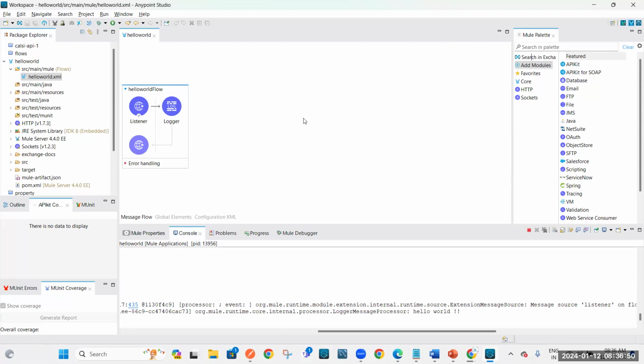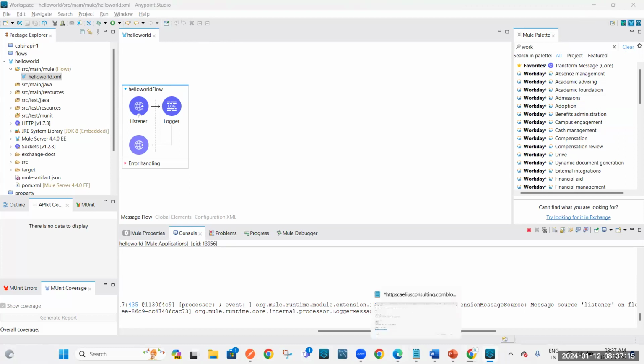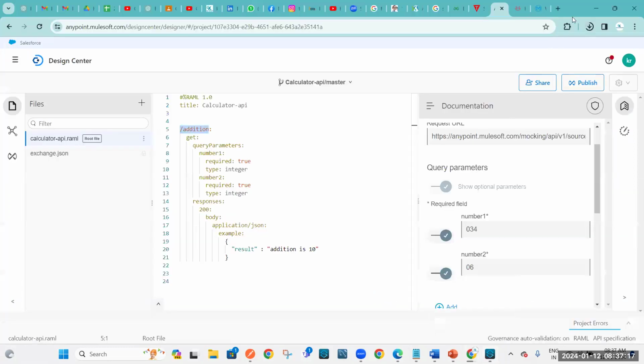I'm just asking, is there a connector for Active Directory? Because we have a connector for Salesforce, likewise Workday. So likewise, do we have an Active Directory connector or how exactly will we connect? Not sure, I haven't used it up to now. So we'll research on it.